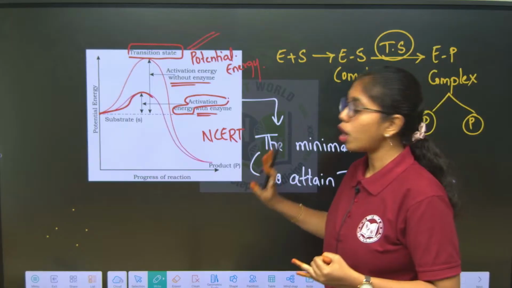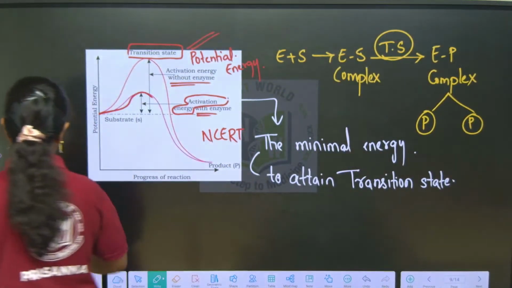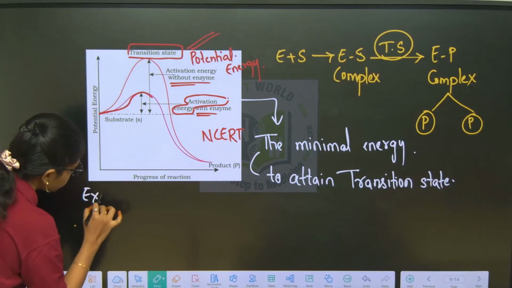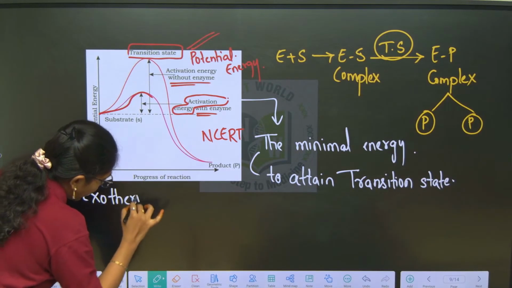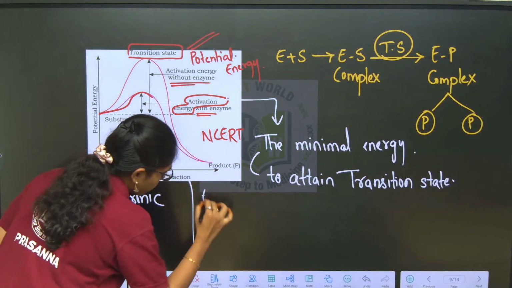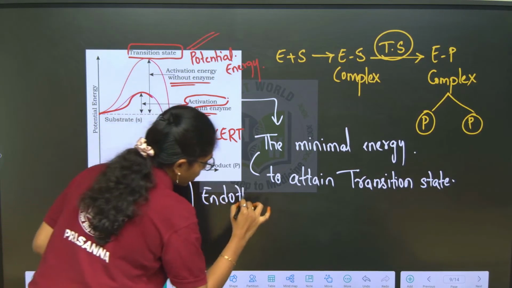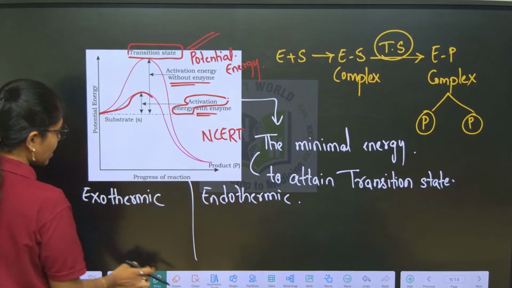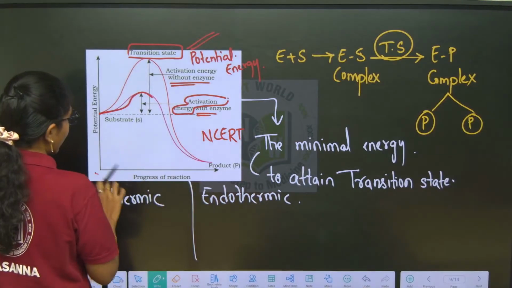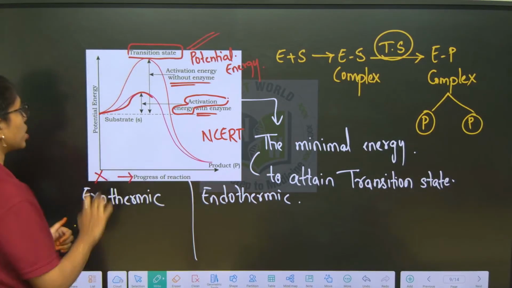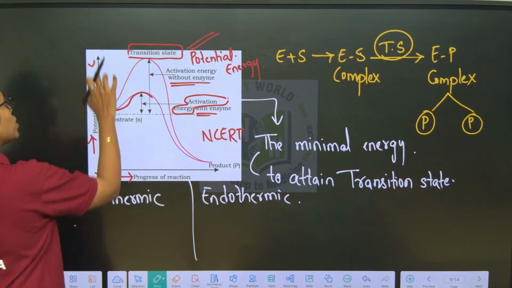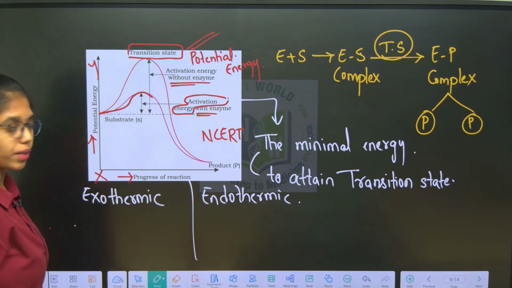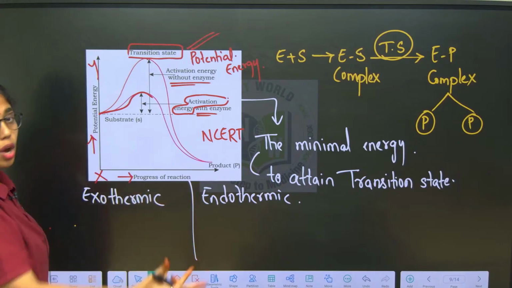Here you also have to know about exothermic and endothermic reactions. If you look into this graph, on the x-axis what is plotted? On the x-axis the progress of the reaction is seen, on the y-axis potential energy is observed. So the highest potential energy is what? Transition state, where the enzyme product complex will be forming.